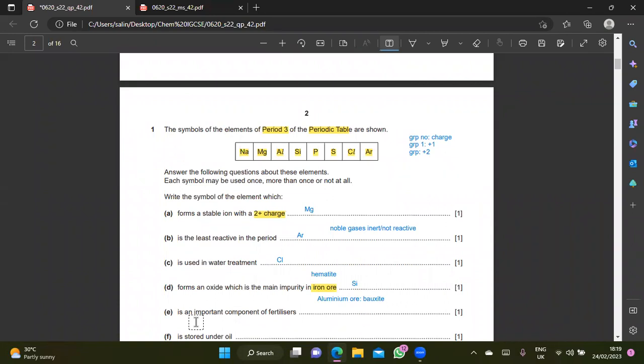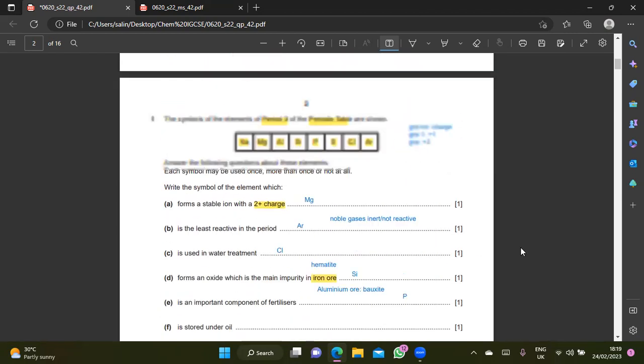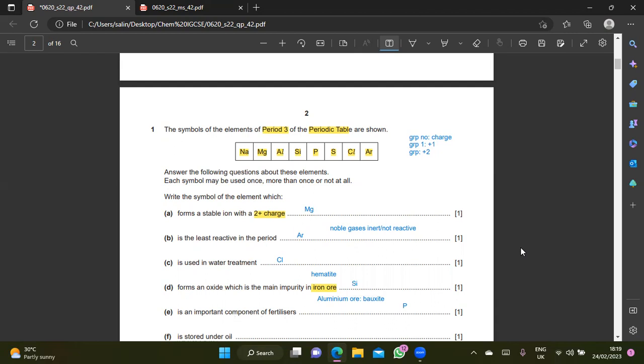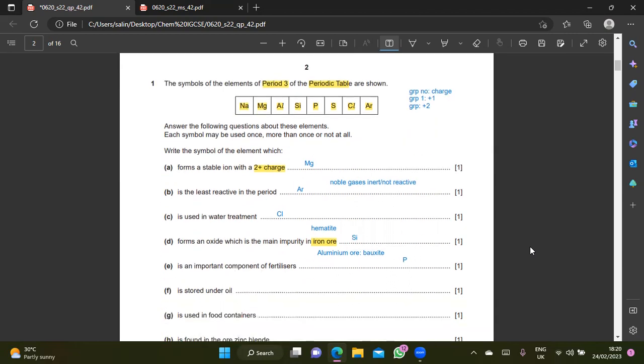Anybody, please? Fertilizer? This is very common. Phosphorus. Phosphorus. Mabruk. So I think if you're doing gardening, you should know. Which is stored under oil? This is so easy. Which is stored under oil? Anybody? Okay. Stored under oil. Yeah.